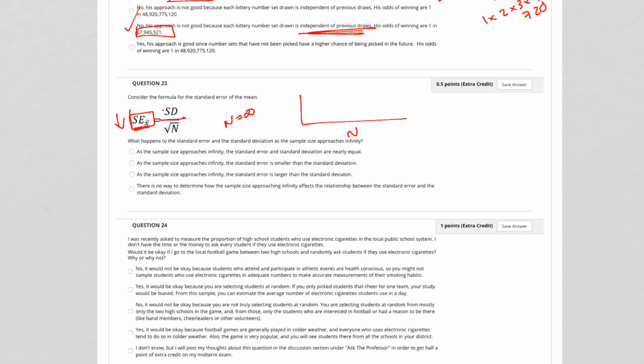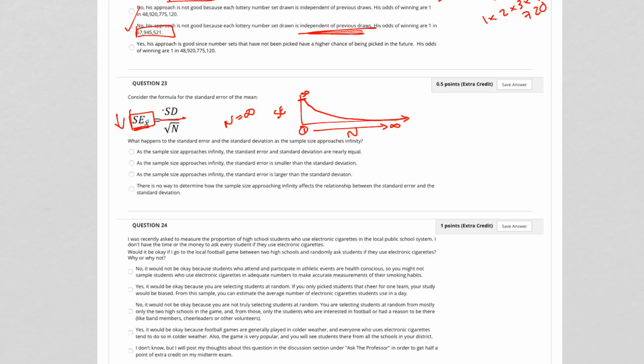So when n goes from 0 to infinity, what is your standard error? If n is 1, then the SE equals the standard deviation, if that were 1. And then as n gets bigger, the standard error gets smaller and approaches 0.